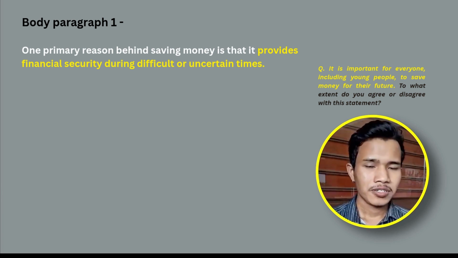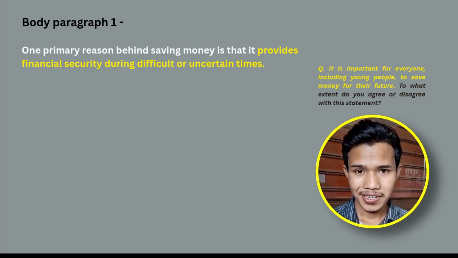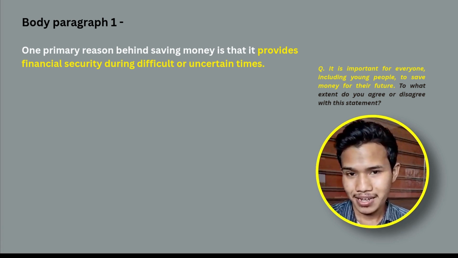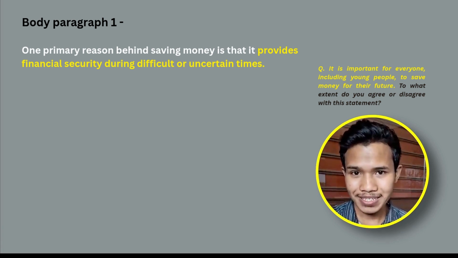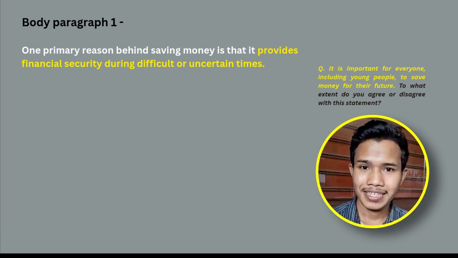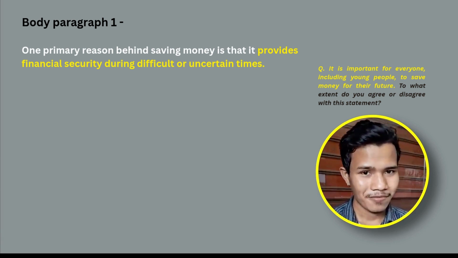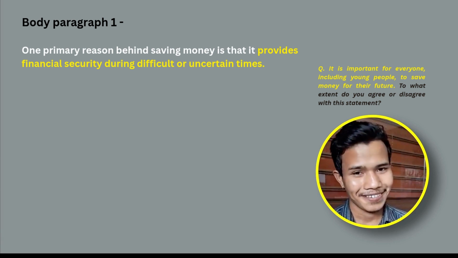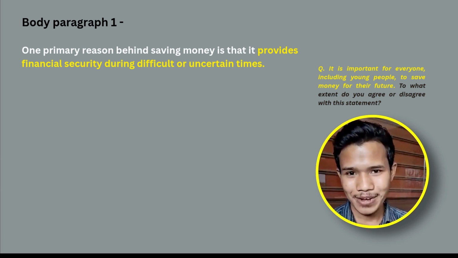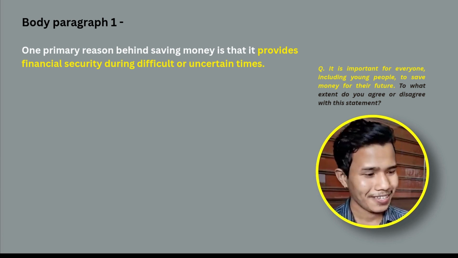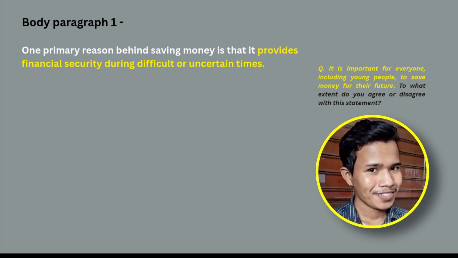I said provides financial security during uncertain times or unexpected times. Handle unexpected situations, that's how we paraphrase. Again, paraphrasing is a skill. You need to learn it by continuously paraphrasing a lot of questions and anything you see, right? That's our first topic sentence.